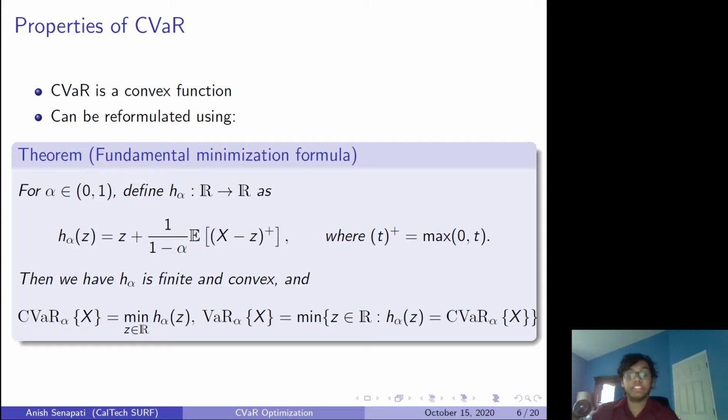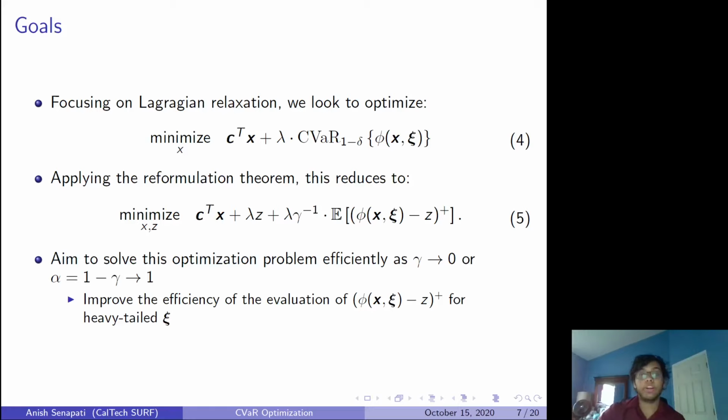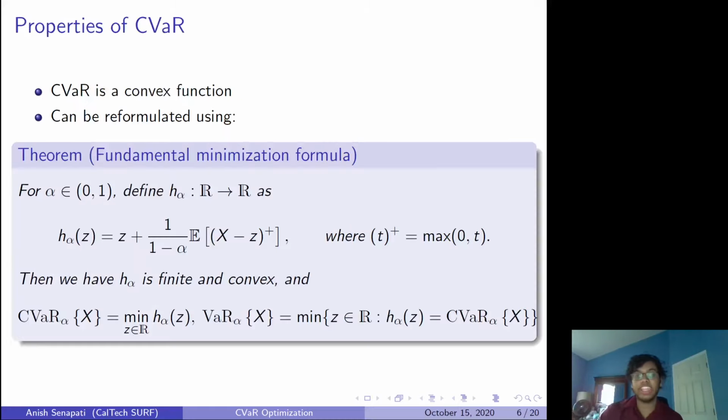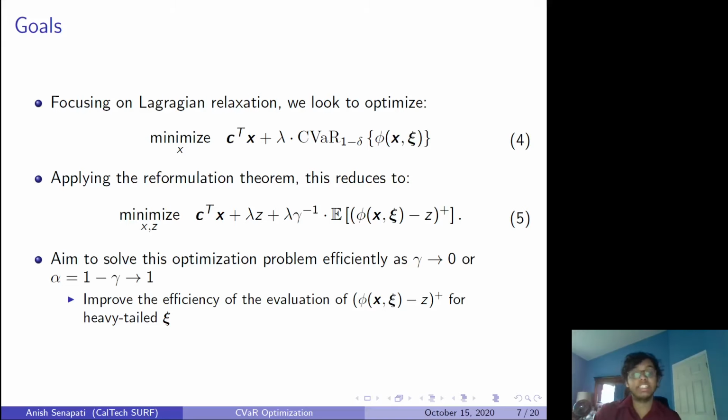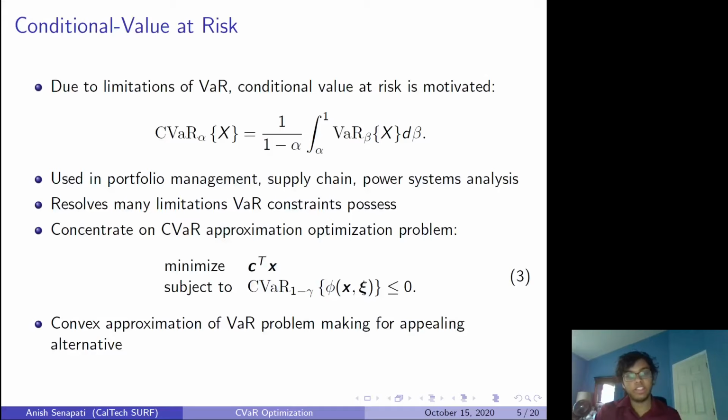If we replace the CVaR function with this theorem and use this h, you're minimizing with respect to x and z this new function here, c transpose x plus lambda z plus lambda gamma to the -1 times the expected value, and so on. So now instead of minimizing with respect to one variable, you're minimizing with respect to two variables, and if the Lagrangian relaxation holds, this problem would be equivalent to the CVaR approximation optimization problem shown here in equation 3.